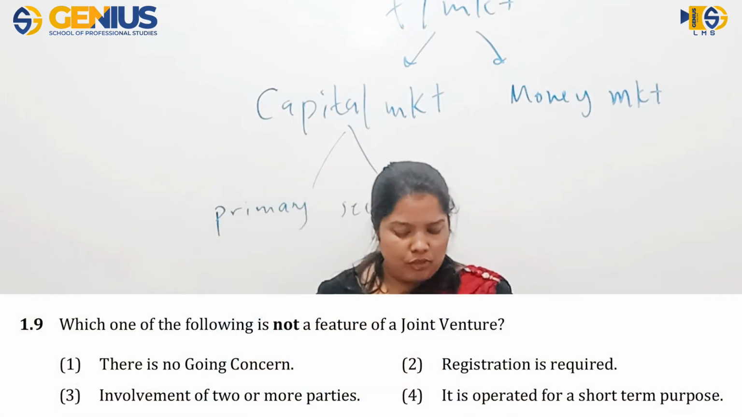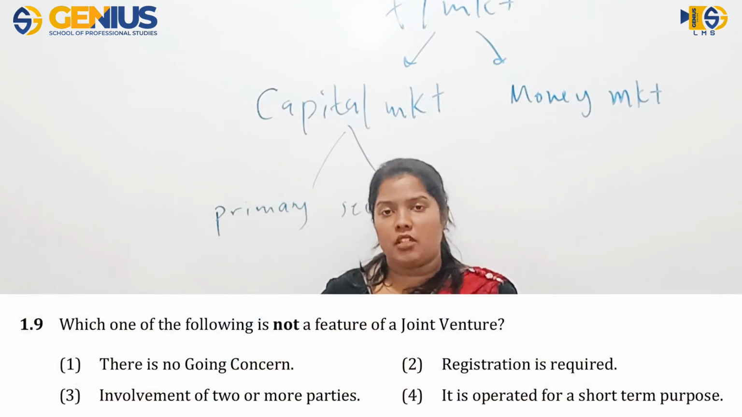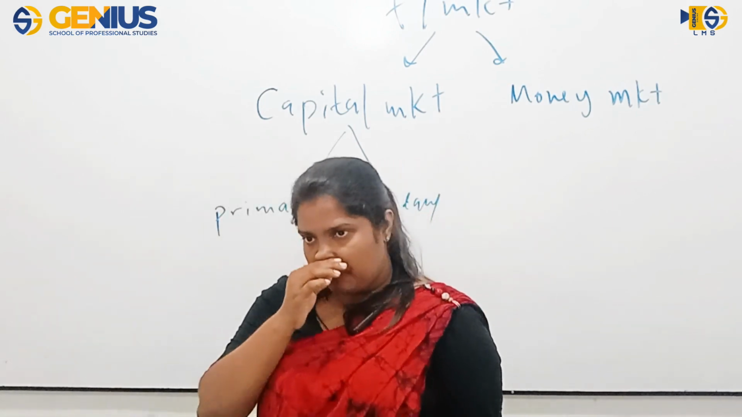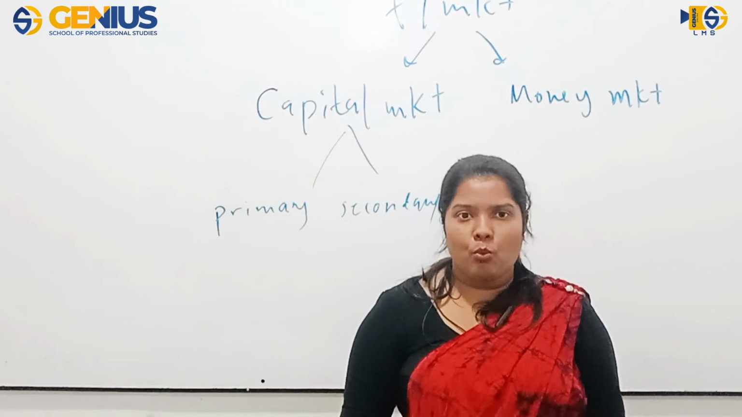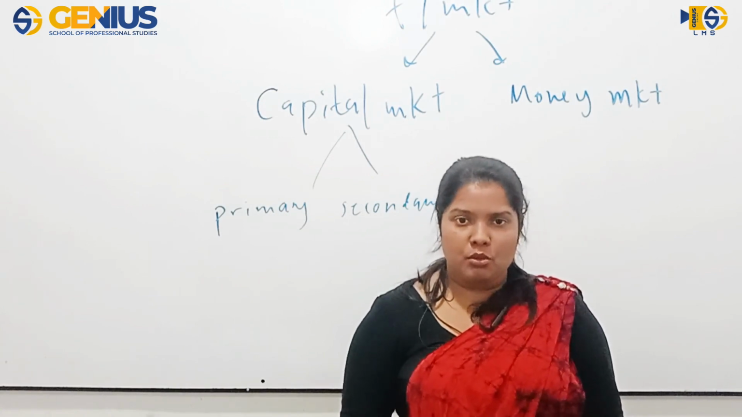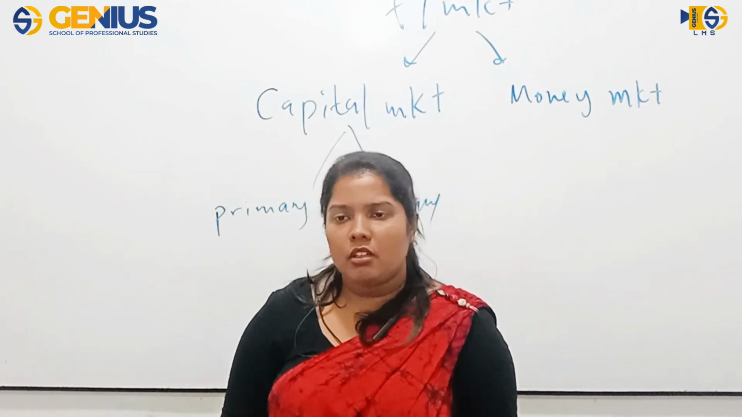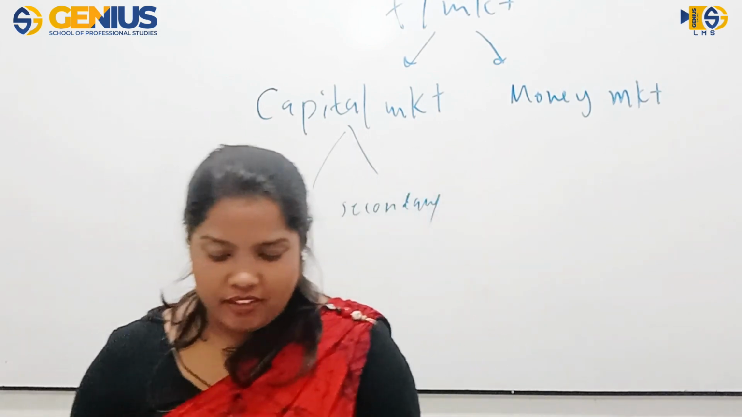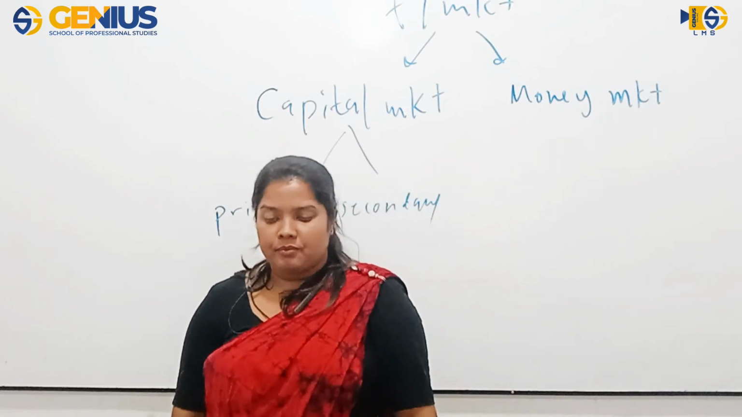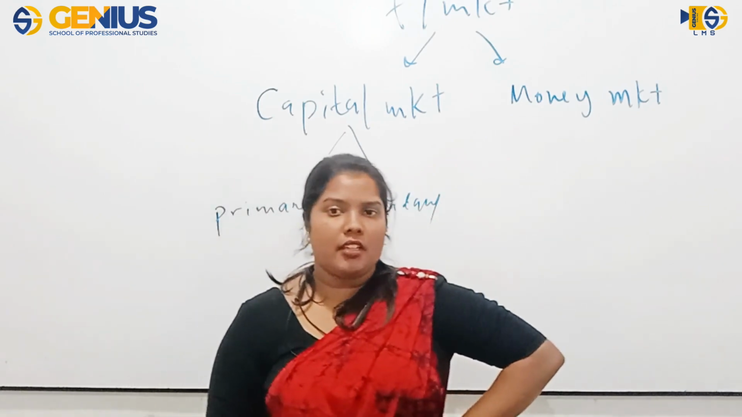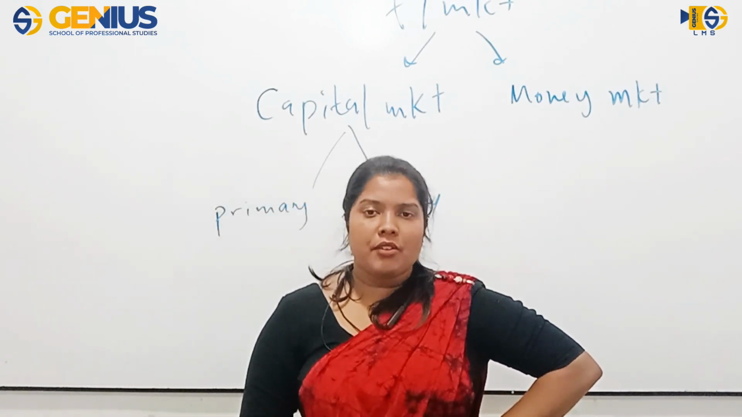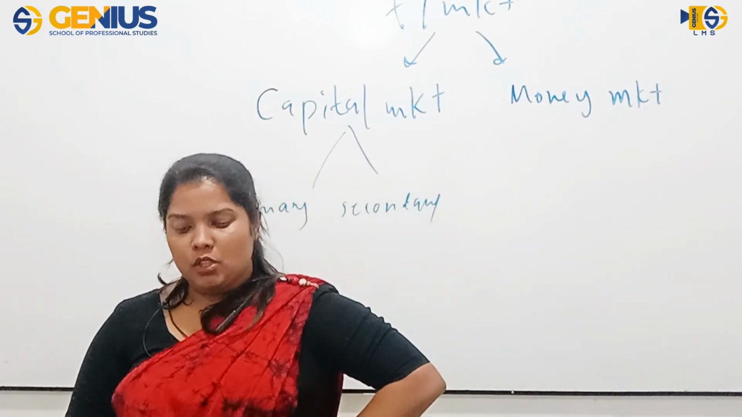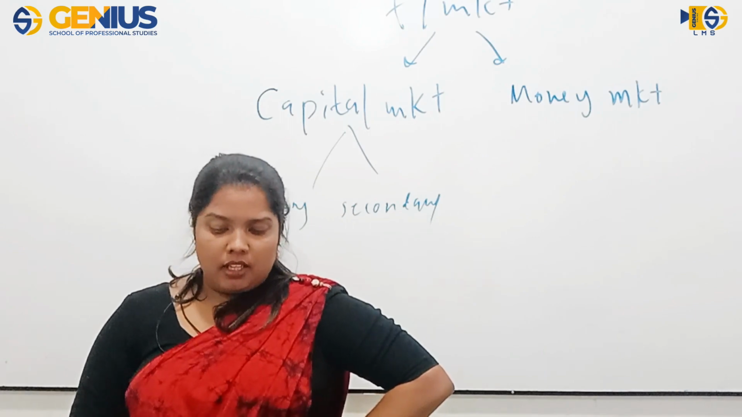1.9. Which one of the following is not a feature of a joint venture? What is a joint venture? Lesson number 1 or 2? Is it 2, right? What's a joint venture? So what's a venture? A joint venture is something which is set up for a specific purpose actually. So a joint venture is very similar to a partnership.